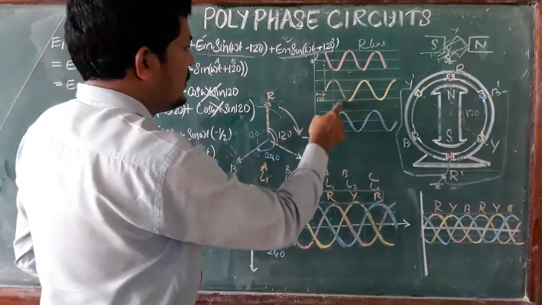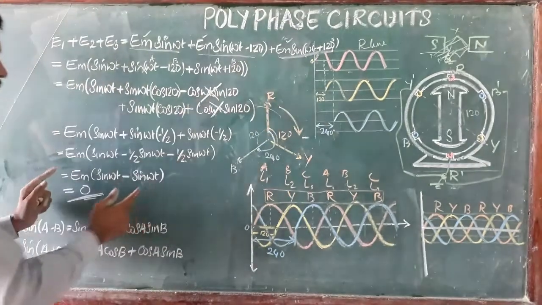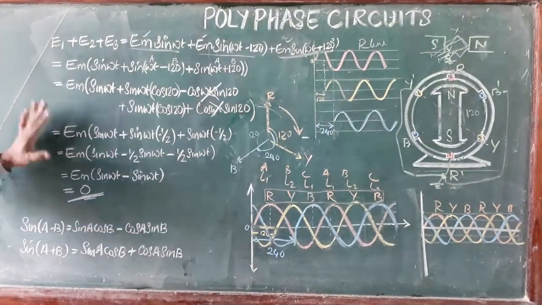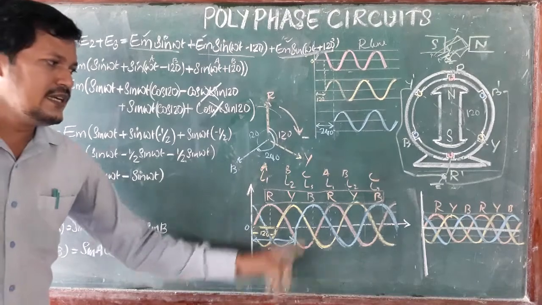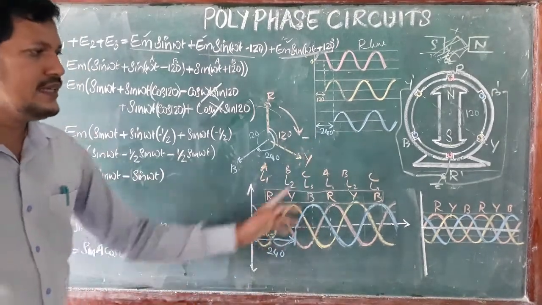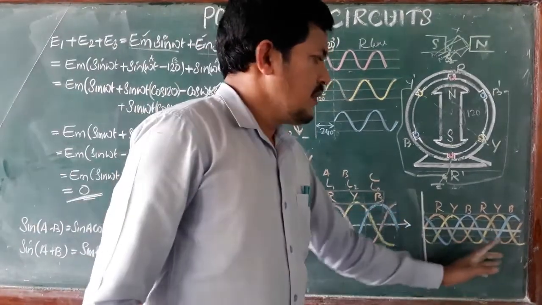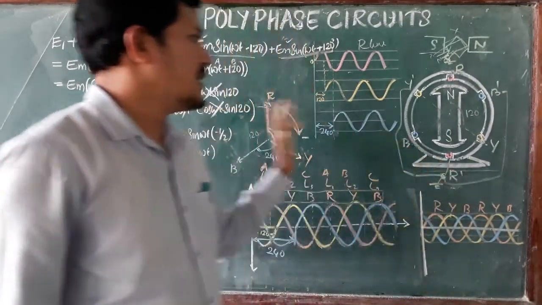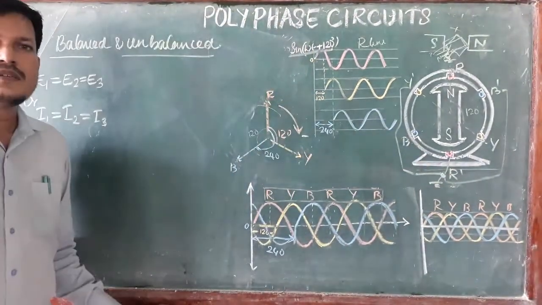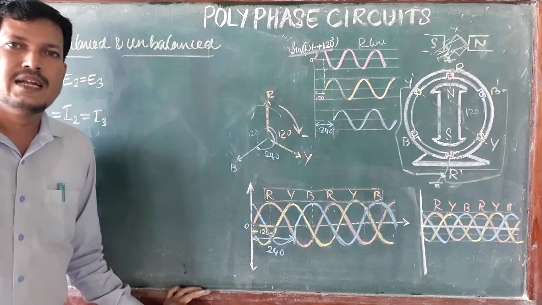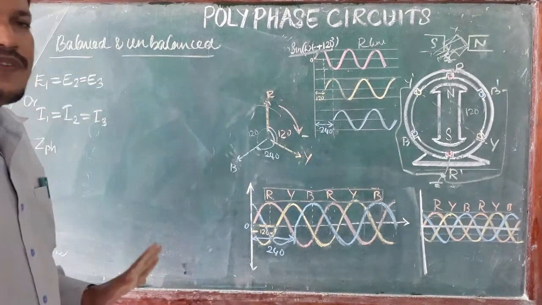This is an individual waveform diagram. The total voltage in the three phases at any instantaneous value should be 0. We also discussed how to draw the waveforms easily. Next we are going to discuss the balanced and unbalanced condition of the three phase system.